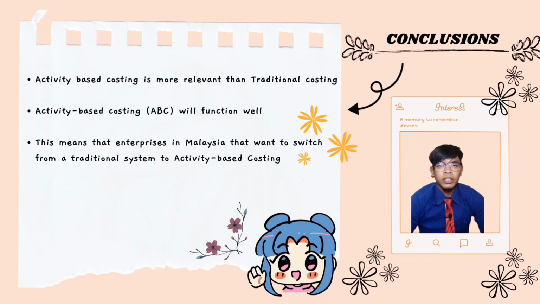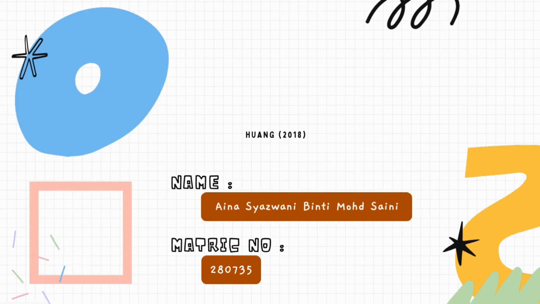This article has mentioned with a minimum quantity of detail and a cost estimate figure. Activity-based costing will function well. This means that enterprises in Malaysia that want to change a cost system from a traditional system to activity-based costing must hire a designer to create a more precise measurement instrument if a more precise cost is needed.